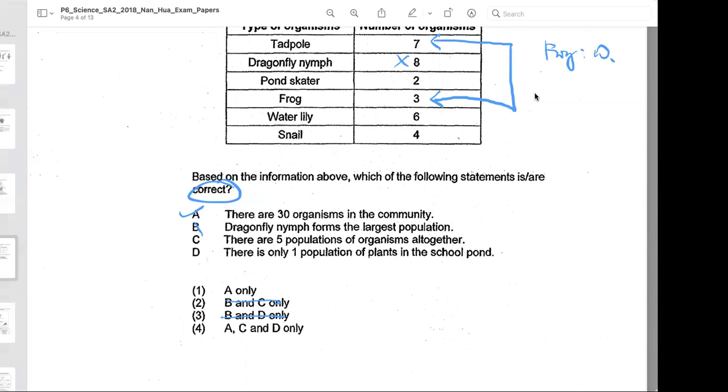Okay, there are 5 populations of organisms together. Let us count. The frog population at 1, dragonfly nymph 2, pond skater 3, water lily 4, snail 5. So there are 5 populations, correct. Now, next one, there's only 1 population of plants in the school pond, which is the water lily. So it's also correct. So answer is A, C, and D.